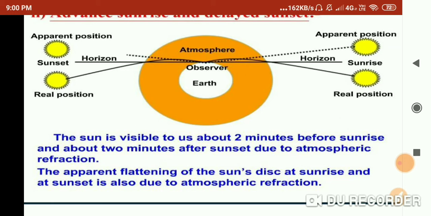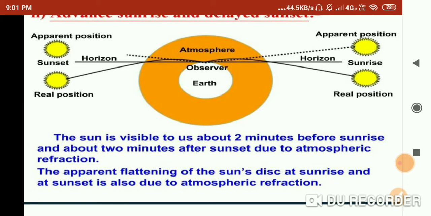Due to this, light reaching the earth's atmosphere from different parts of the vertical diameter of the sun enters at different heights in the earth's atmosphere and so travels in different media of refractive index at the same instant and hence bends unequally. So due to this unequal bending of light from the vertical diameter, the image of the sun gets distorted and it appears oval and larger to us.